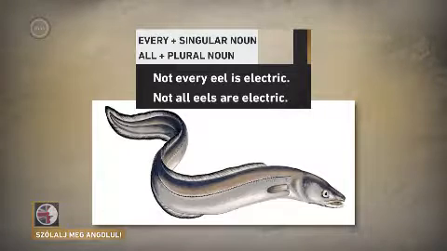Not every eel is electric. Not all eels are electric. Now, did you notice anything else with those example sentences? Something quite obvious? Something which is logical? Yes. Just like I told you at the beginning of the lesson, what happens to the verb? Yes, that's right.